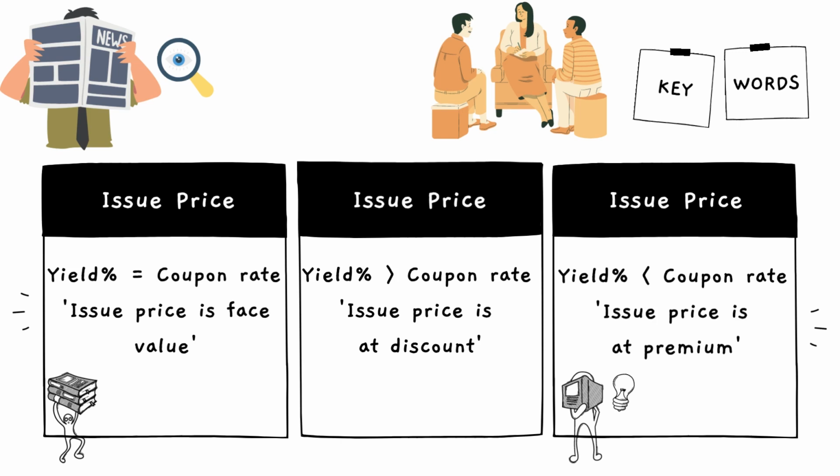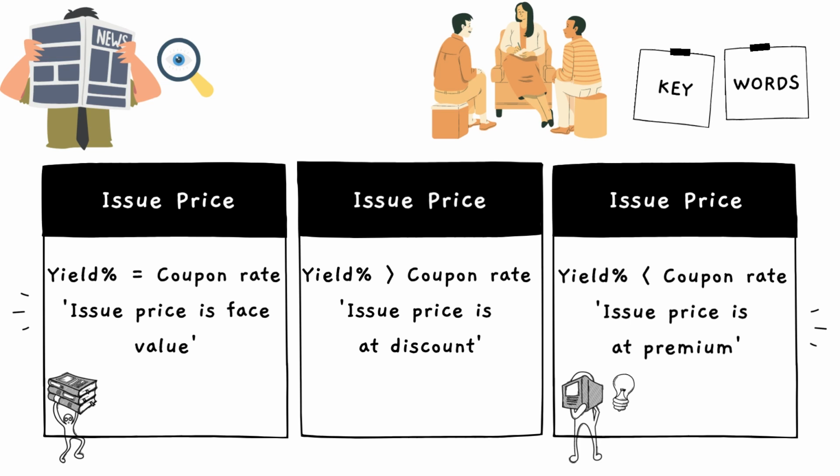So what we do is we compare the yield percentage with the coupon rate, that's basically the interest rate, to decide how the issue price of that bond will be. As you would see here, if the yield percentage is equal to the coupon rate, then the issue price is at face value of the bond.